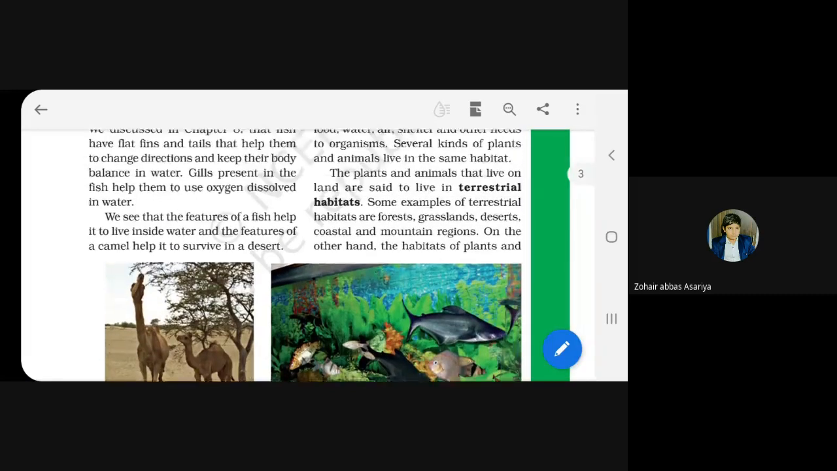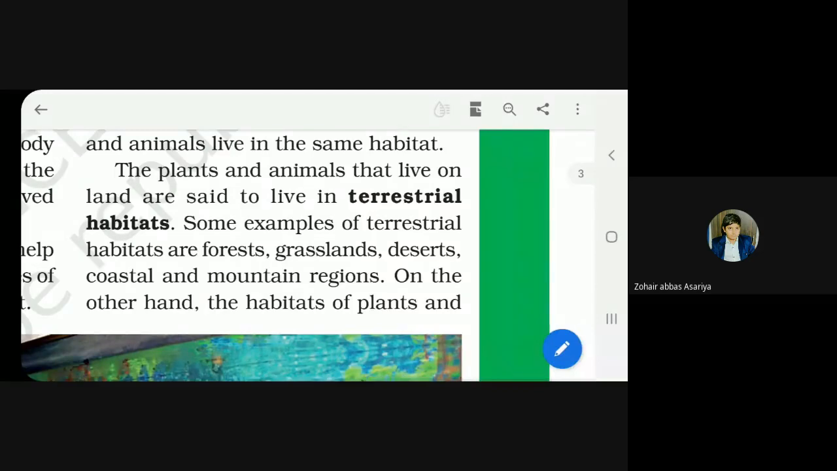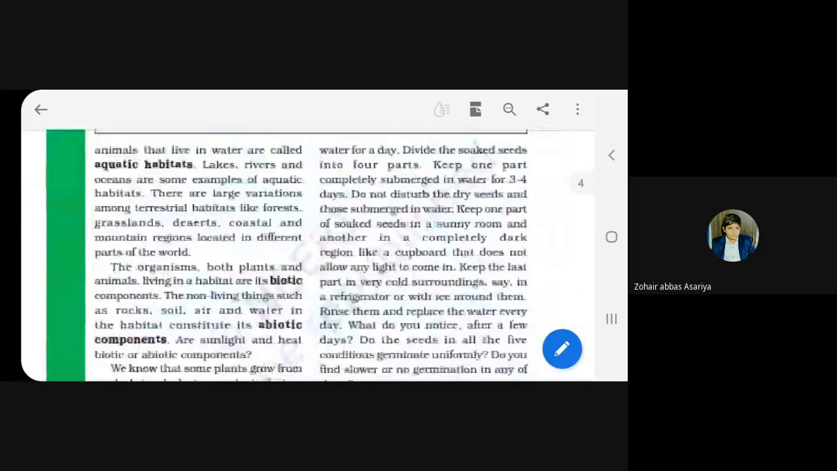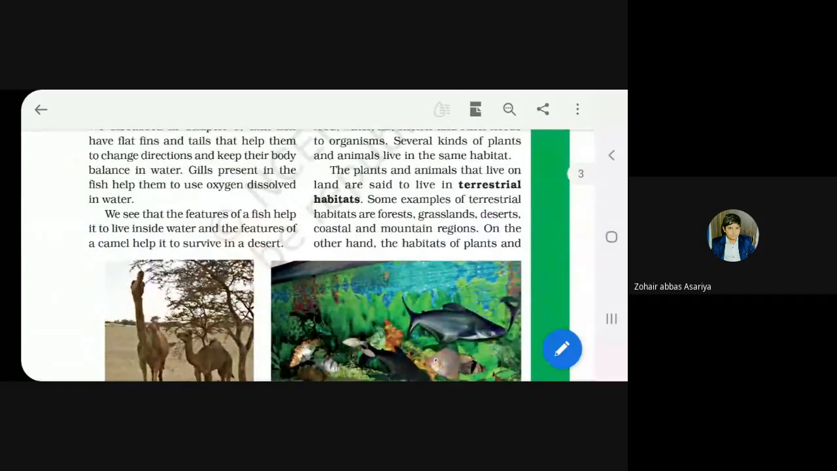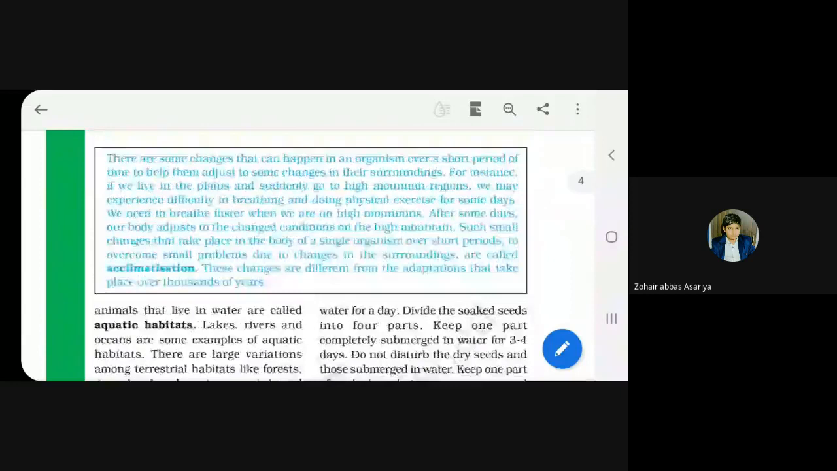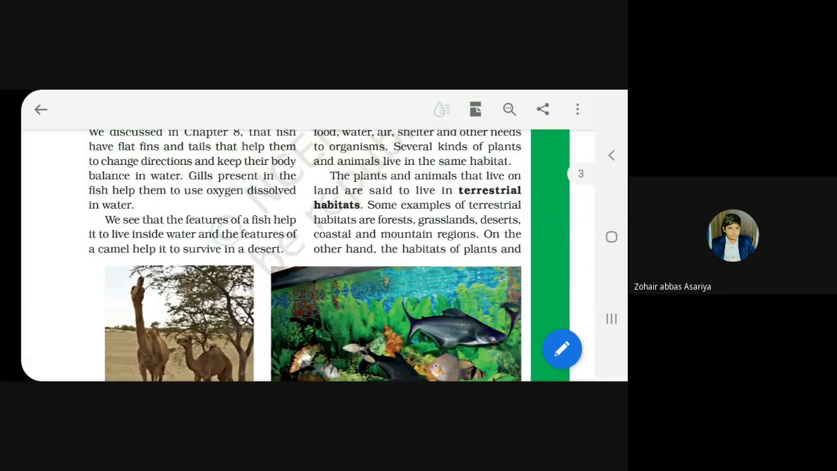Now when we were learning about habitats, we learned two types of habitats. Do you remember the names of those two types of habitats? Terrestrial habitats and aquatic habitats, correct? Yes, terrestrial and aquatic habitats. Now, what is the difference between terrestrial habitats and aquatic habitats? Ma'am, terrestrial habitats are on the land, mountain, desert, and aquatic means underwater, in the water.